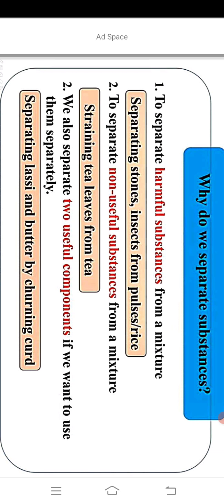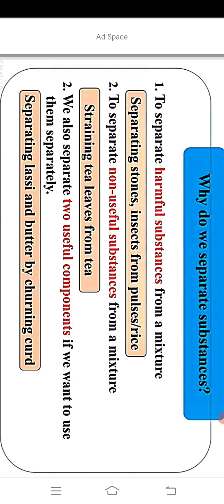Why do we separate substances? By seeing the examples, we can say that we separate to remove harmful substances from a mixture, to remove non-useful substances from a mixture, and we also separate two useful components if we want to use them separately.